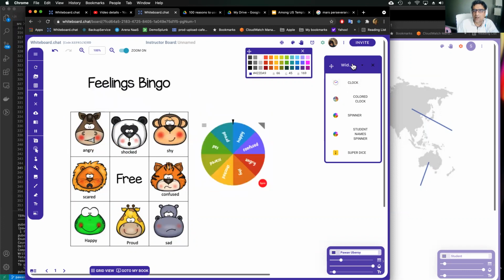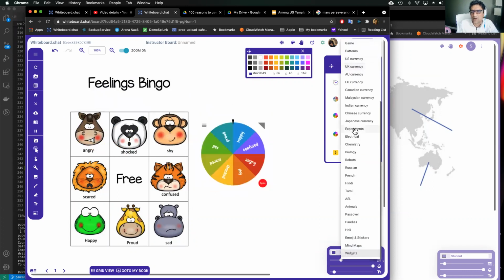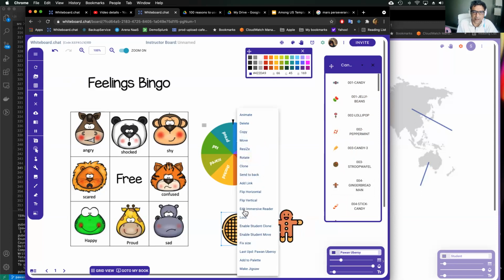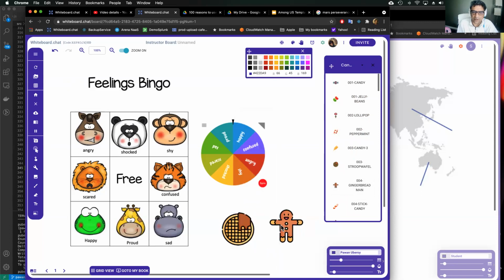Yeah, I can put some other objects if you want to cover things with it. So maybe some candies, a waffle, a gingerbread man. Right, again, you can say enable student loan, enable student loan. And now my board is ready.